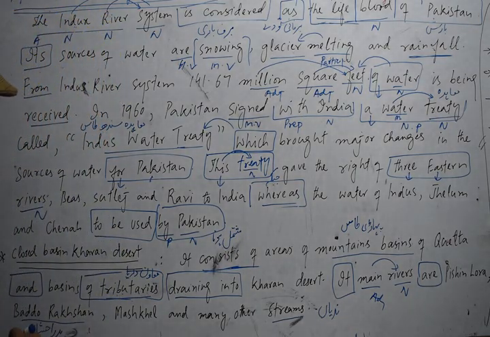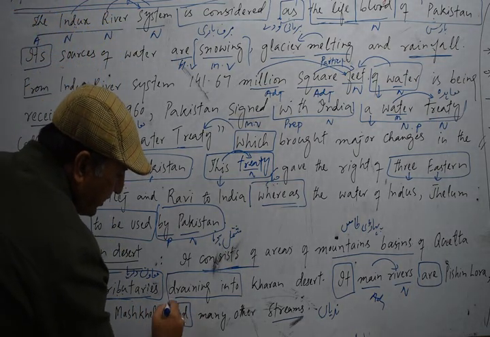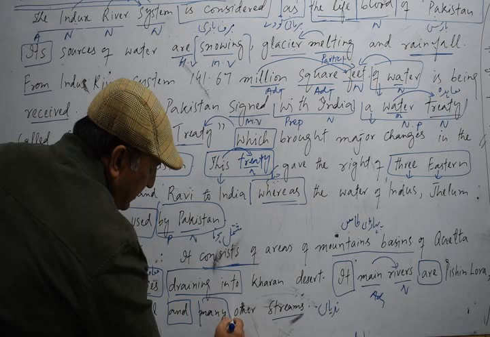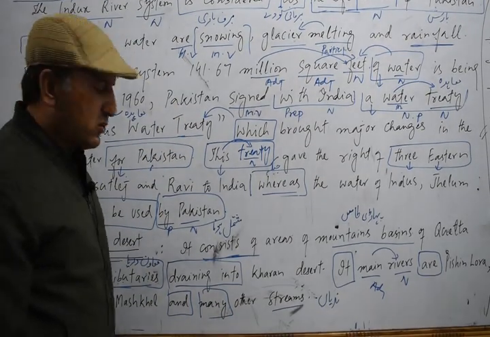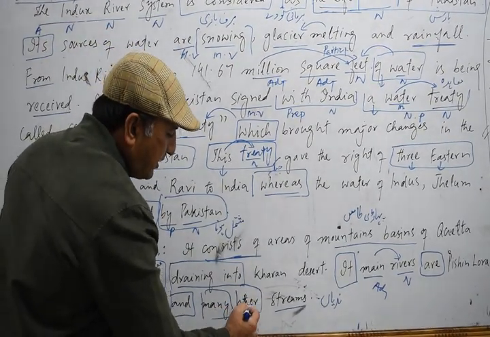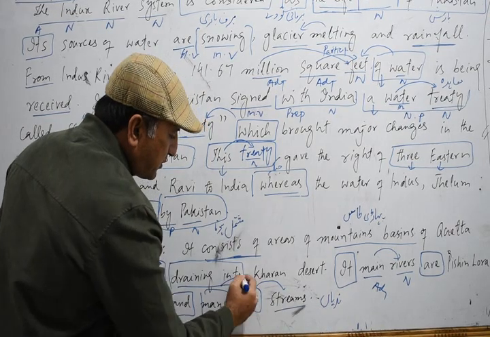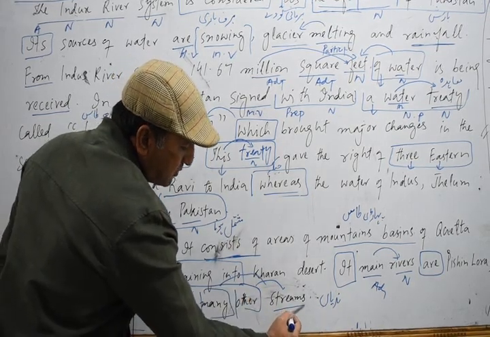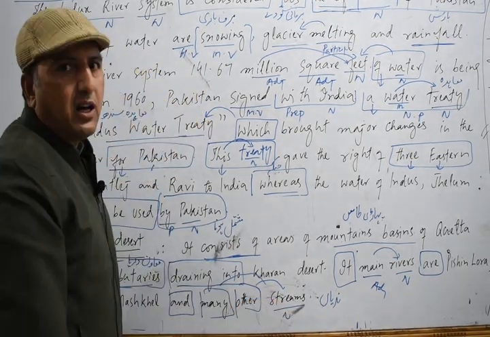Now the next word we have, and, once again a coordinate conjunction. Many is also an adjective, other is also an adjective. Both adjectives tell us about the noun streams. So these are adjectives and nouns.